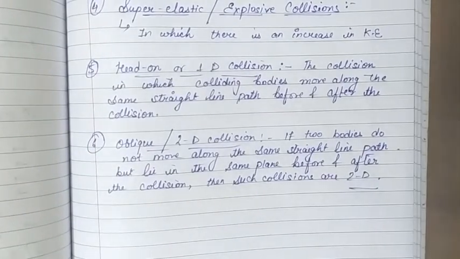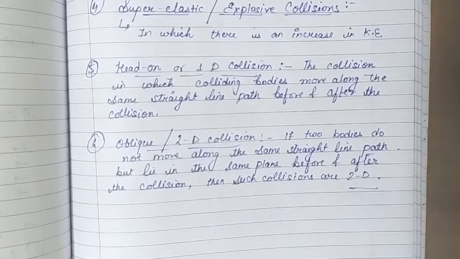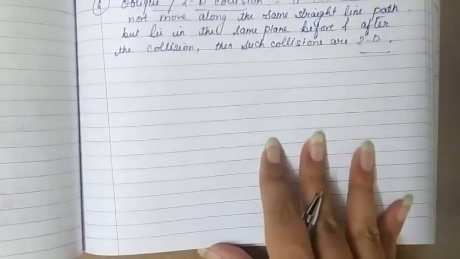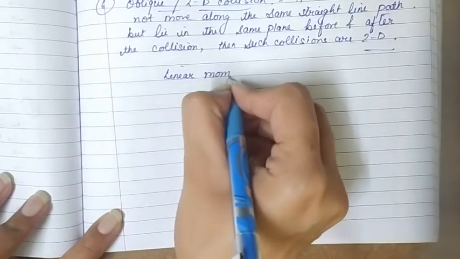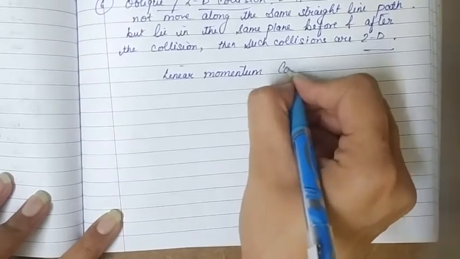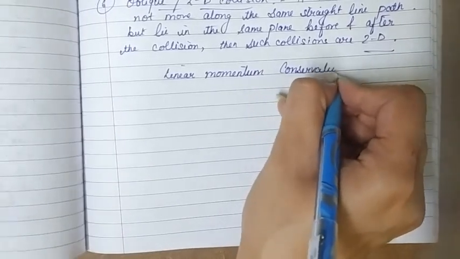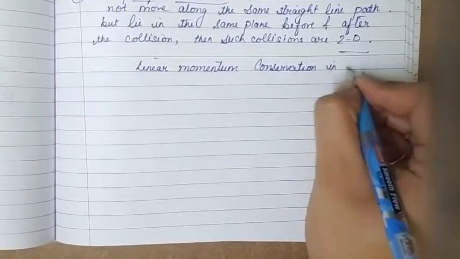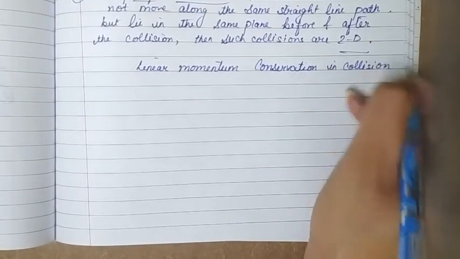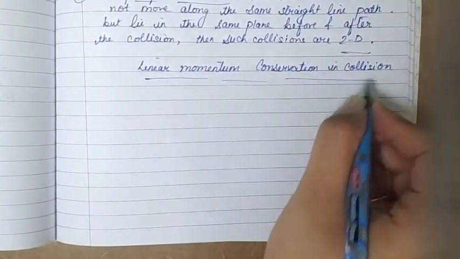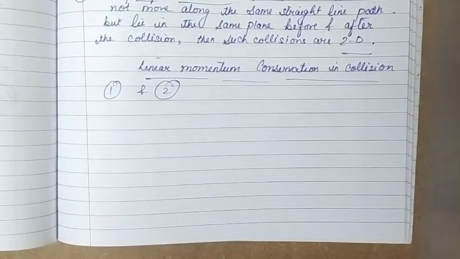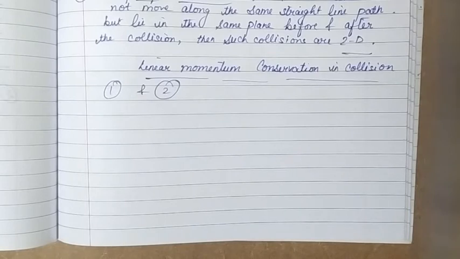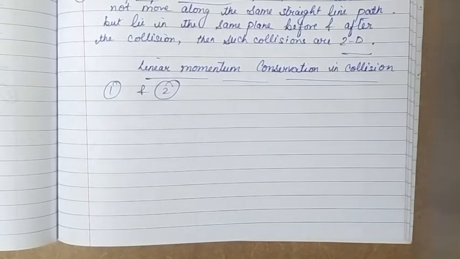So these were the types, and in almost every type we said that momentum is conserved. So let's see how linear momentum is conserved in a collision. We are going to prove linear momentum conservation in collision, and for that we should have two bodies which are colliding. So we are assuming two bodies, body 1 and body 2, which collide against each other. They exert mutual impulsive forces on each other during the collision in time delta t.